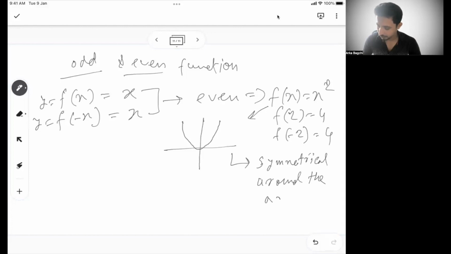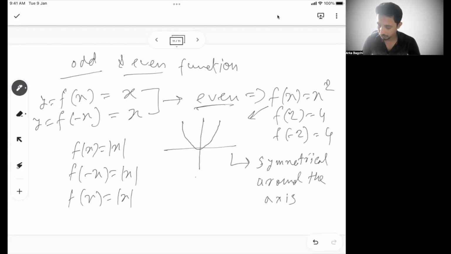So similarly, if f of x is mod x, f of minus x is also mod x. So mod of x will again be an even function. So f of minus x is also mod x, and f of x is also mod x, right? So y equal to mod x, what is the graph? This is also symmetrical around the axis. So if it is an even function, it has to be symmetrical around the axis, be it the x-axis or the y-axis.